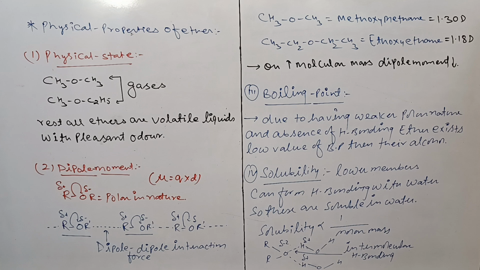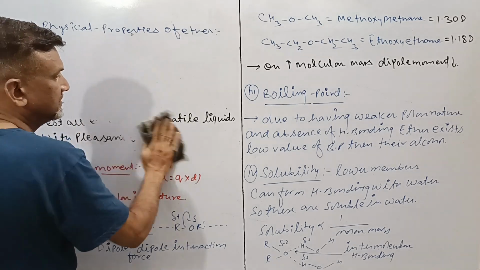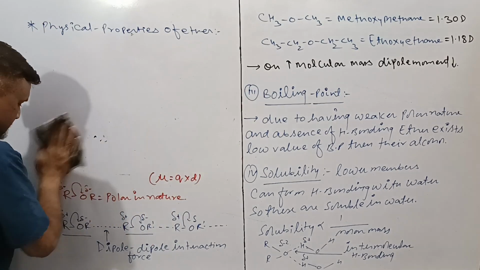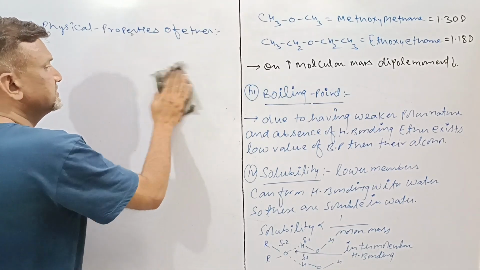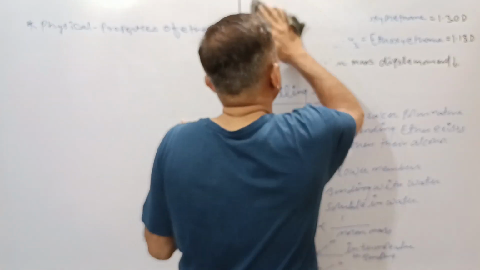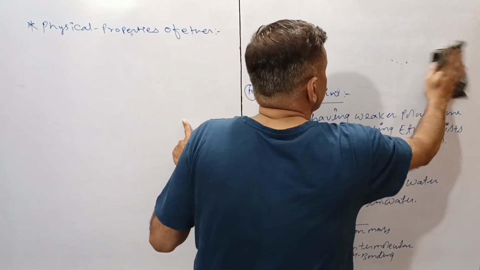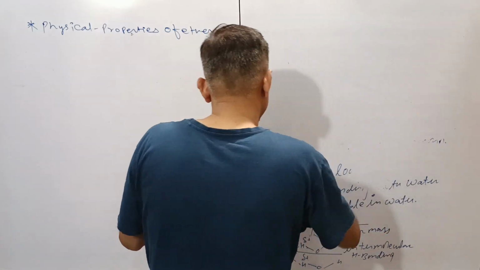Polar nature is the most important property. Now it is time to discuss the further, ethers. Ethers are used as weak polar solvents to dissolve organic substances.